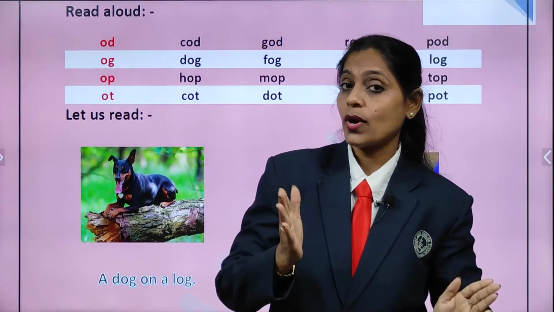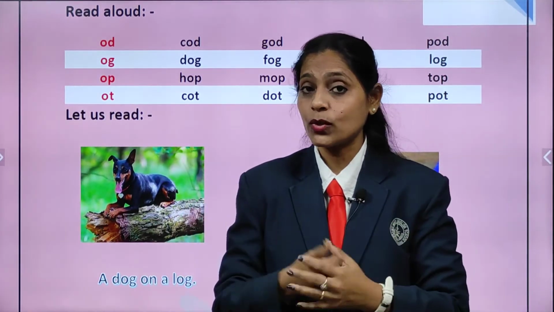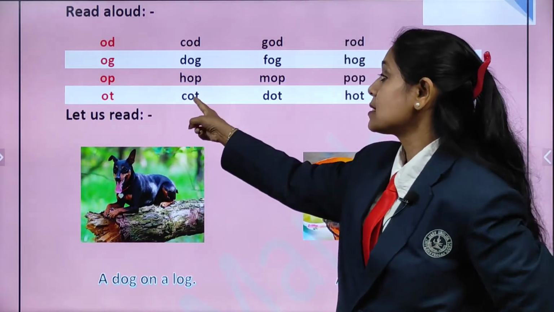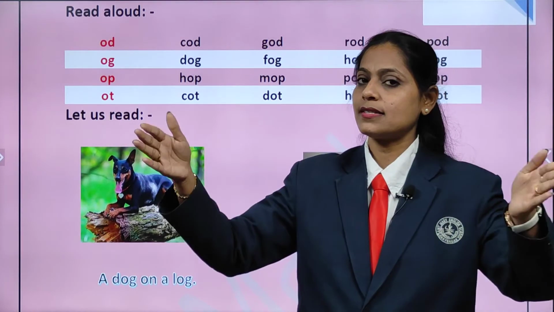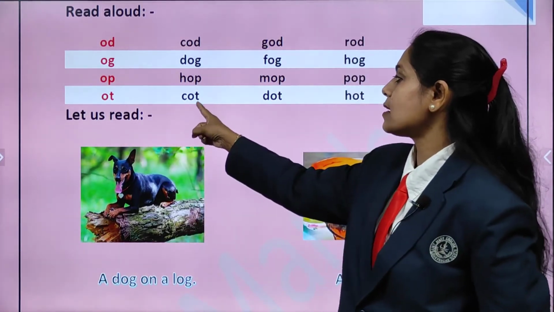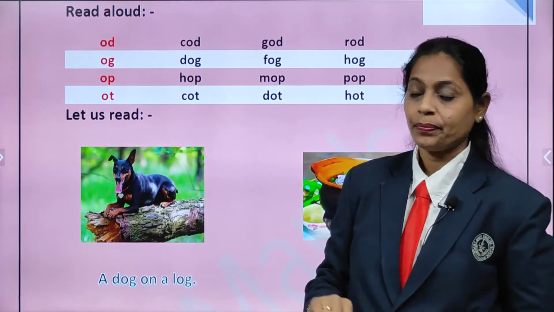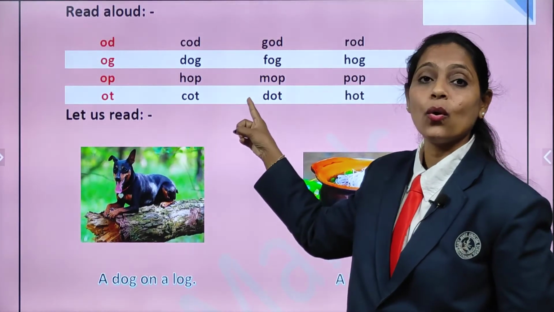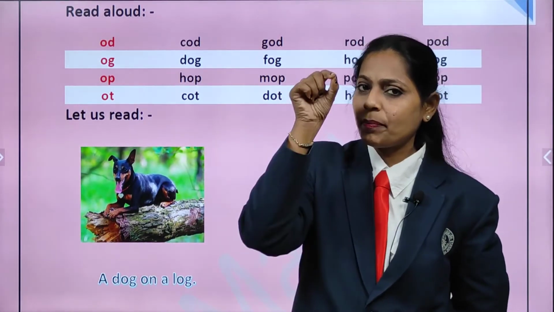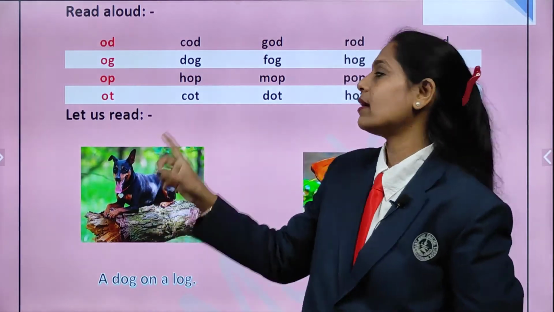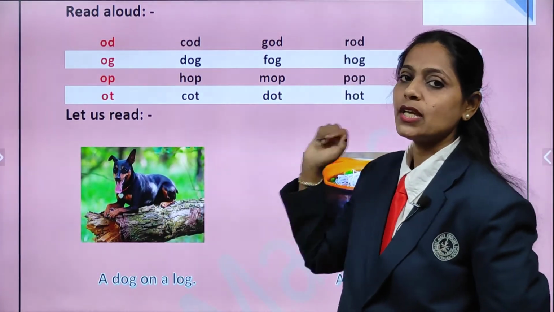Now again we are going to add an initial sound to it and we'll see which word it will become, right? C-O-T, cot. You have learned what a cot is. Yeah, it is a small bed. Okay, C-O-T, cot. Next is D-O-T, dot. Yes, you make a dot, right? With a pencil on a paper, you just put a dot. That we call D-O-T, dot.